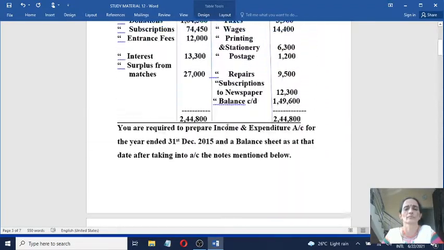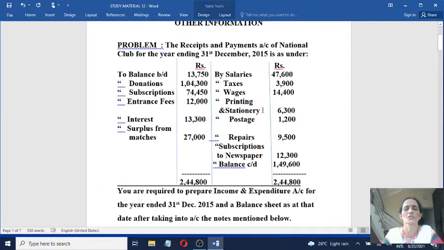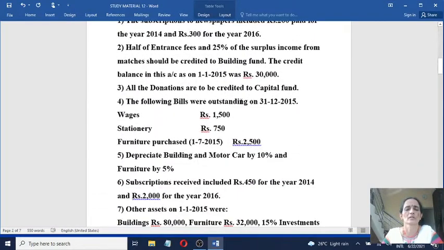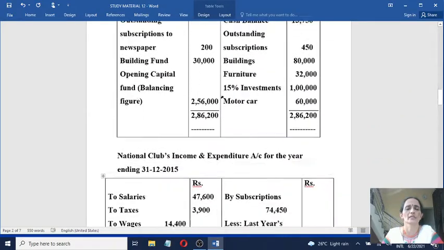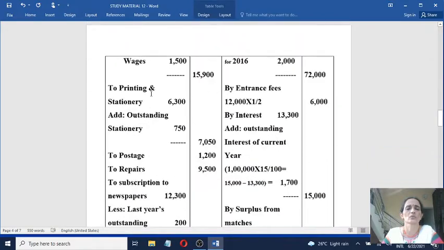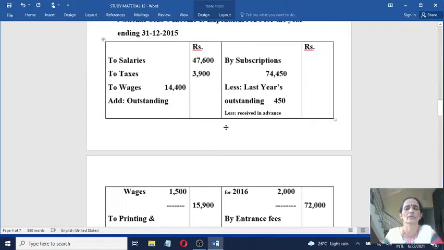Next one, printing and stationery 6,300, revenue expenditure. You have an adjustment relating to printing and stationery. Printing and stationery outstanding on 31st December 2015 is 750. That must be added. So to printing and stationery 6,300, add outstanding stationery 750, so total to the outer column 7,050.